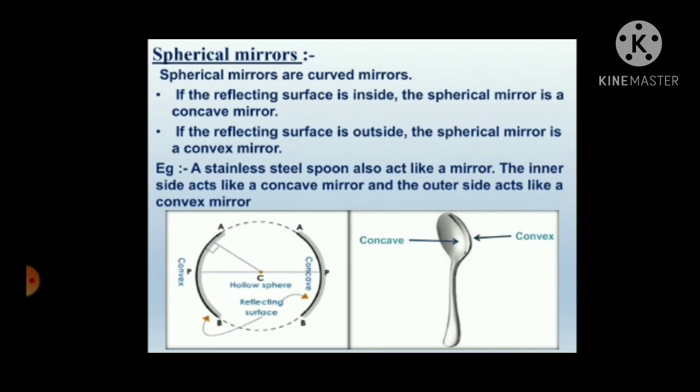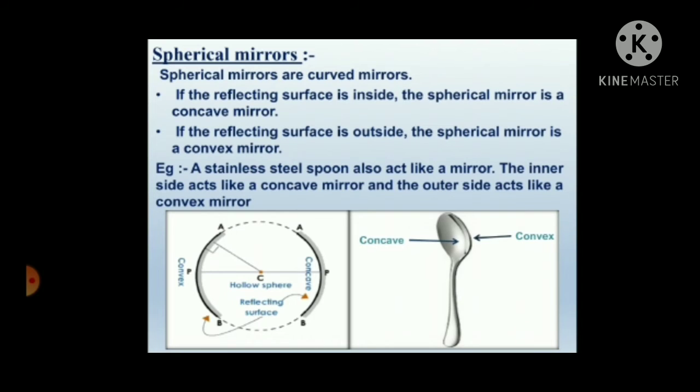Now let's learn spherical mirrors. So spherical mirrors are curved mirrors. If the reflecting surface is inside, the spherical mirror is a concave mirror. If the reflecting surface is outside, the spherical mirror is a convex mirror.